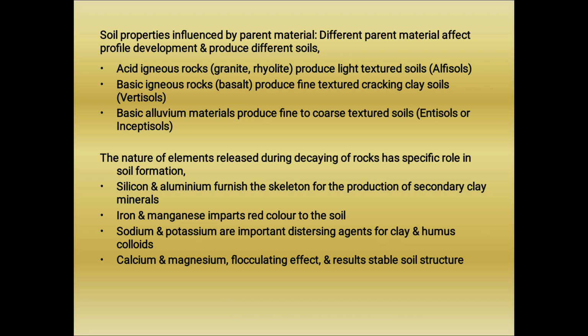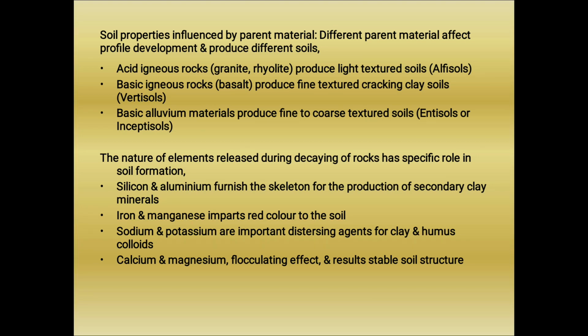And the nature of elements released during the decaying of rock has a specific role in soil formation. Already we know different minerals are present in rock, that is in parent material. According to the silicon and aluminum content, the skeleton of the secondary clay mineral type gets decided. Iron and manganese impart the red color to the soil. If sodium and potassium are dominant, they act as a dispersing agent for clay and humus colloids.